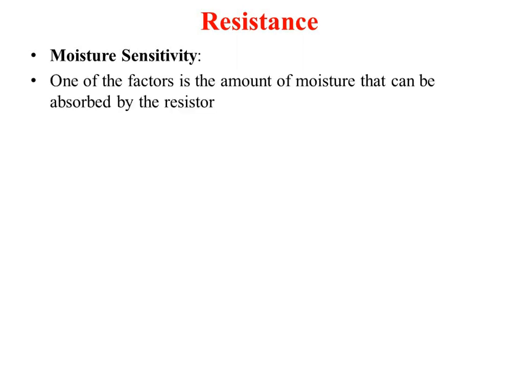Such moisture sensitivity is generally used to measure the humidity. Here is your best example of measuring the humidity: the device called a hygrometer, which measures the humidity and is sensitive to the humid environment.